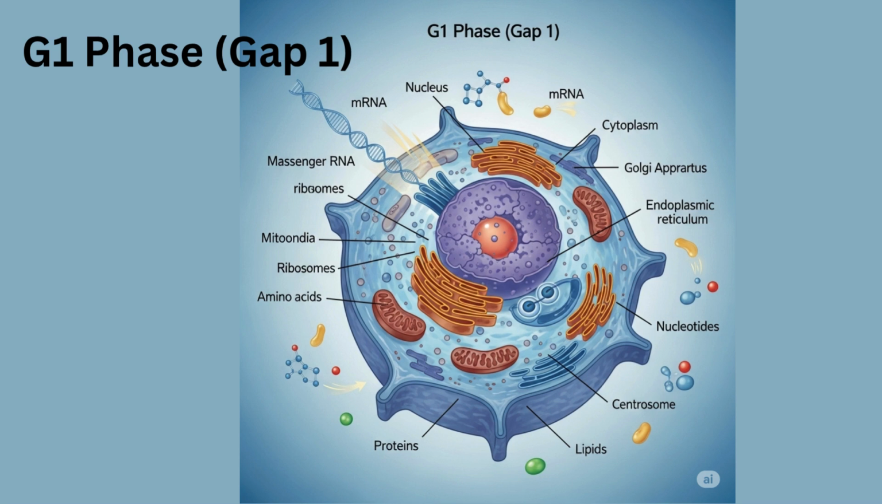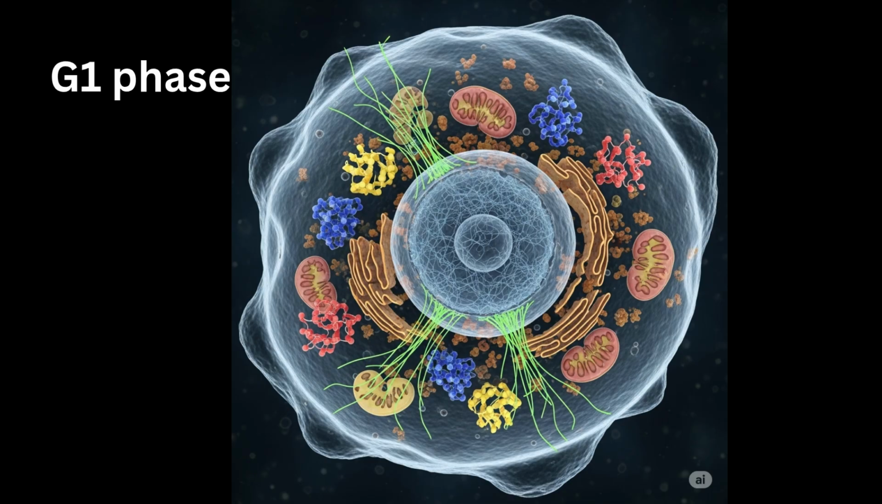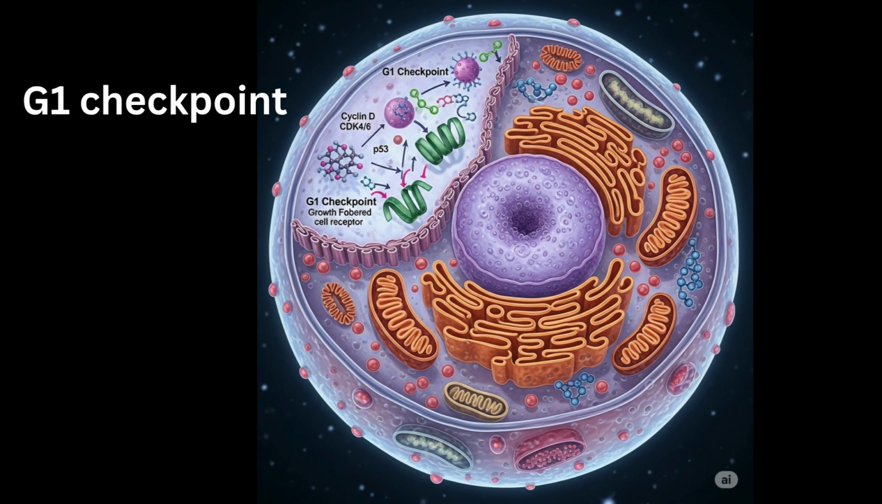G1 phase, first gap. The G1 phase is the first stage of interphase and is a period of significant growth and normal cellular function. During this phase, the cell is metabolically active and synthesizes proteins and RNA that are necessary for DNA replication. The cell increases its size, duplicates its organelles, and gathers the building blocks it will need for